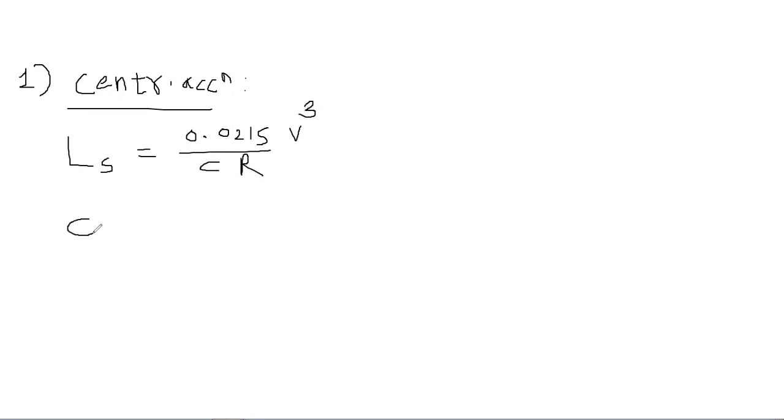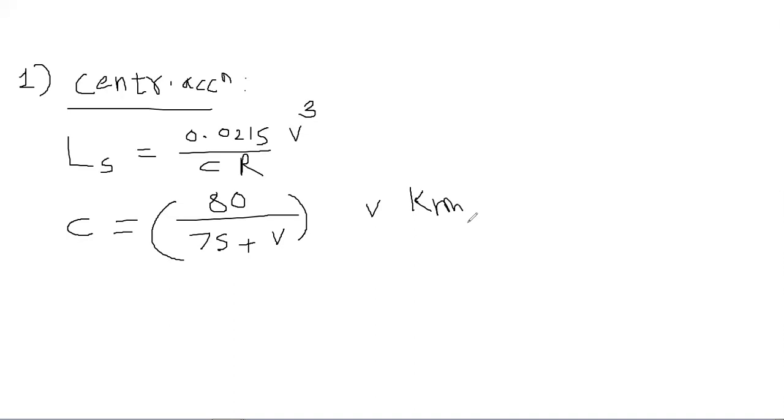C is your constant, and the value of constant can be calculated by another formula, that is 80 divided by 75 plus V. Again V is in kmph. Remember that V is in kmph.